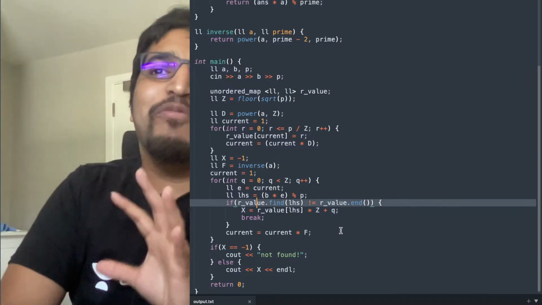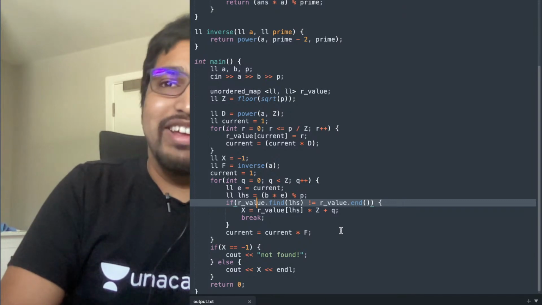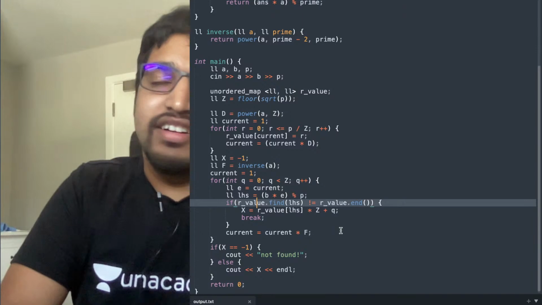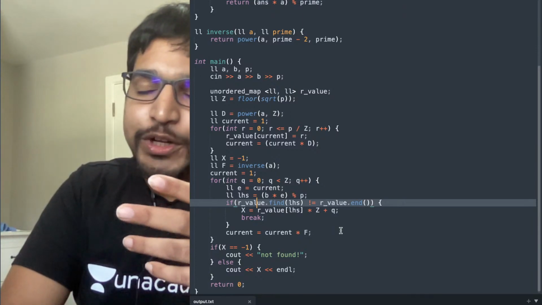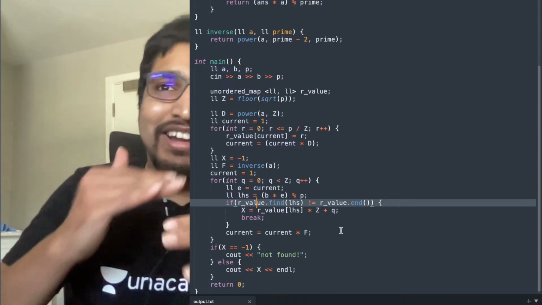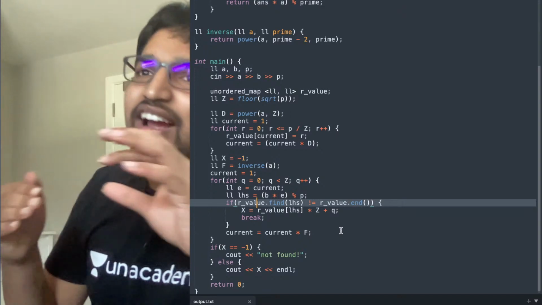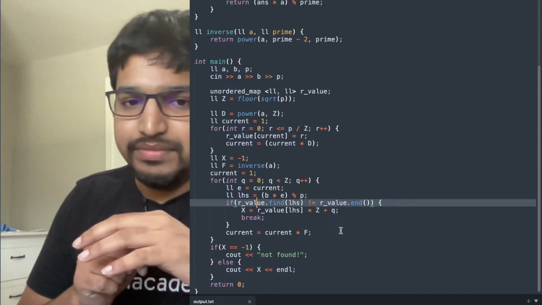So first we did O of P log P, and then we improved it to O of P. After that we even further improved it to O of root P log P, and then we eliminated the log P by computing the power exactly once, and then incrementally multiplying it to what it needs to be multiplied by. Did you get this?